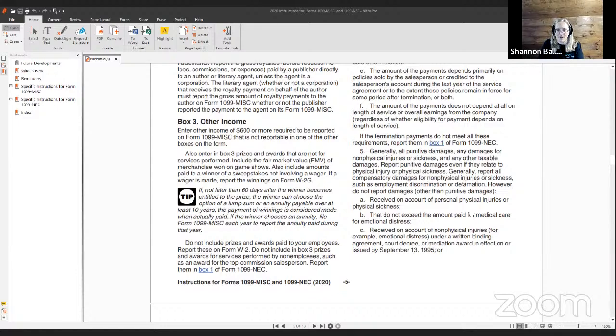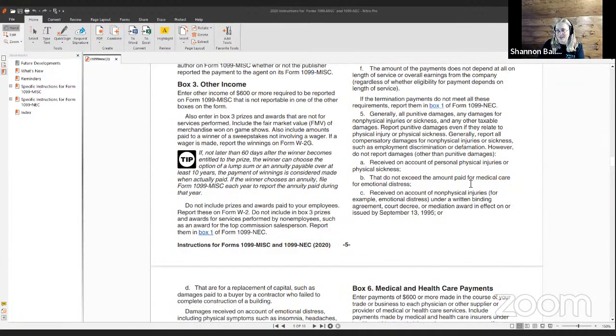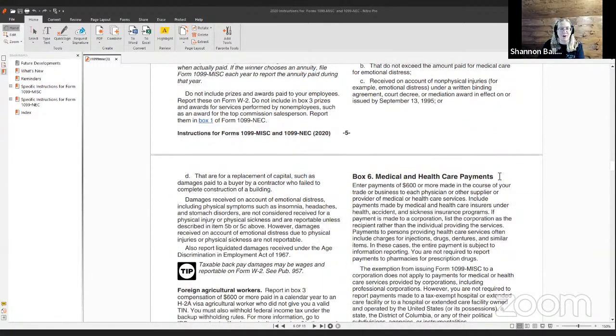However, do not report damages other than punitive damages if they were received on account of personal physical injury or physical sickness, do not exceed the amount paid for medical care for emotional distress, received on account of non-physical injuries, for example, emotional distress, under a written binding agreement, court decree, mediation award in effect or issued by September 13th, 1995, or that are for replacement of capital, such as damages paid to a buyer by a contractor who failed to complete construction of a building.